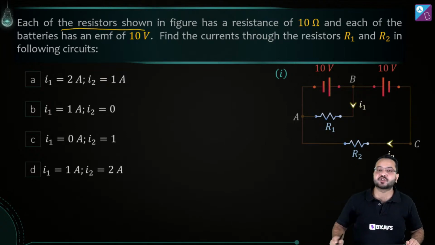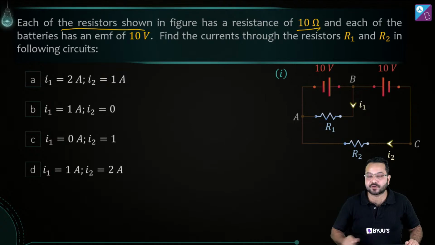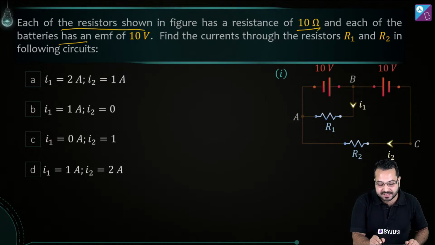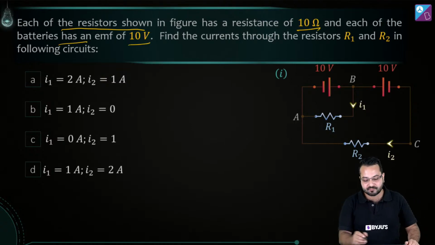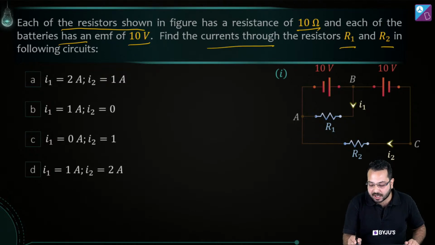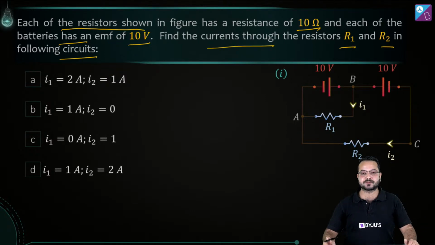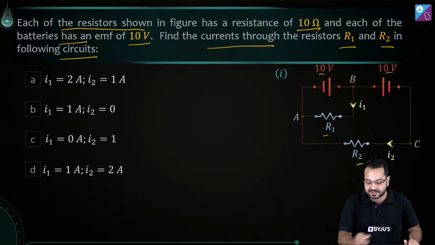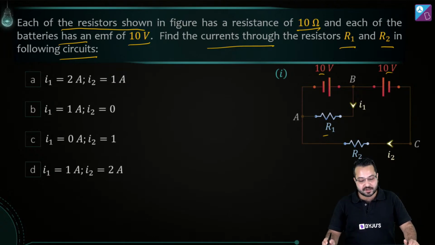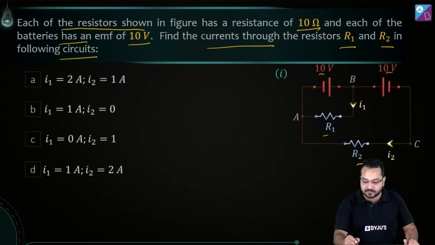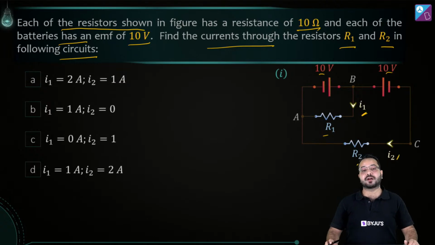Each of the resistors shown in the figure has a resistance of 10 ohm, and each of the batteries has an EMF of 10 volt. Find the currents through the resistors R1 and R2 in the following circuits. You can look at the circuit. There are two batteries, with EMF 10 volt each, and there are two resistors which have a resistance of 10 ohm each. So we have to find out the value of current I1 and the value of current I2.